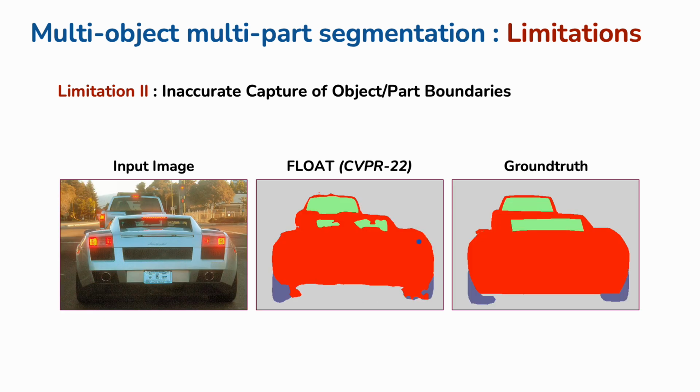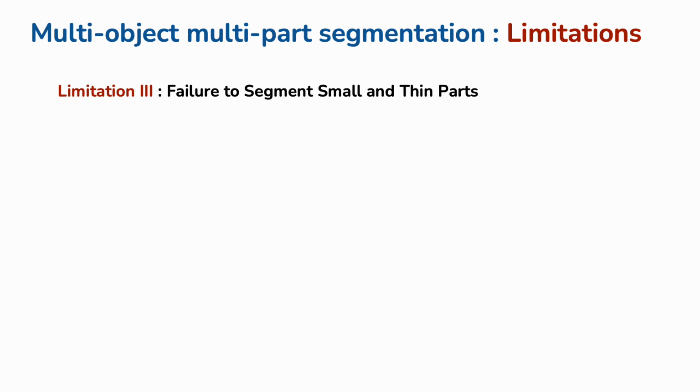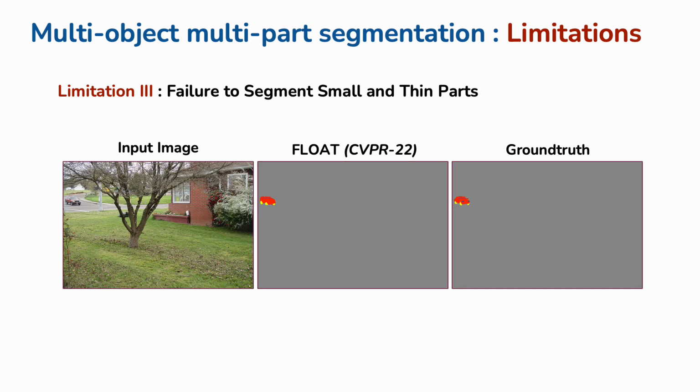Another significant limitation of current methods is their struggle to accurately capture the boundaries between objects and their parts. For example, in this instance, the Float approach was unable to distinguish the boundary between the car body and its various components. Another limitation is their inability in segmenting small and thin parts. For example, in this image, Float completely failed to segment the car headlight.